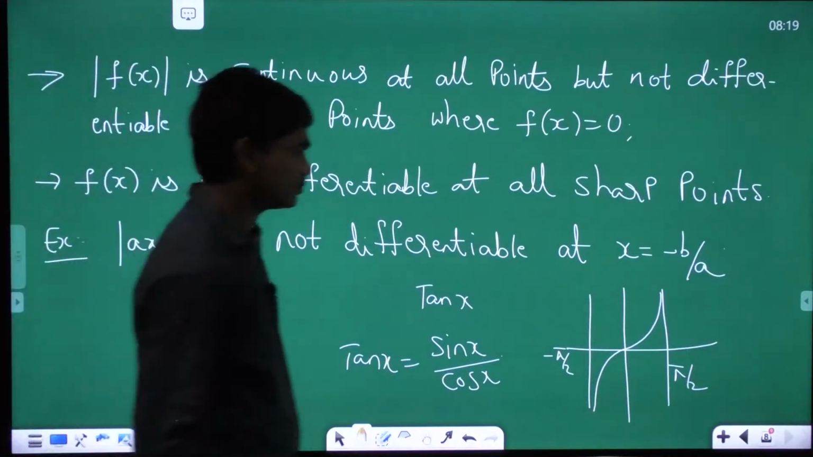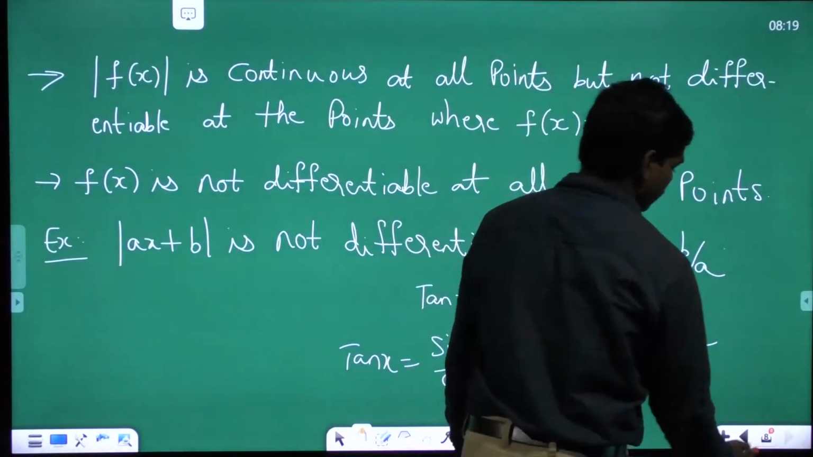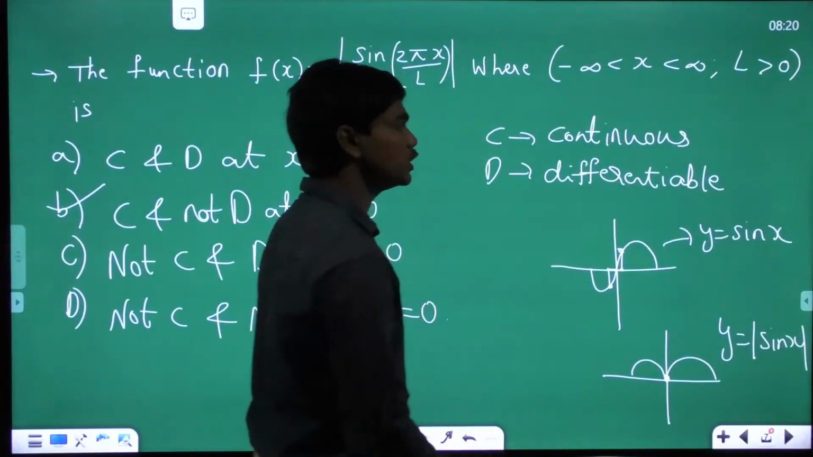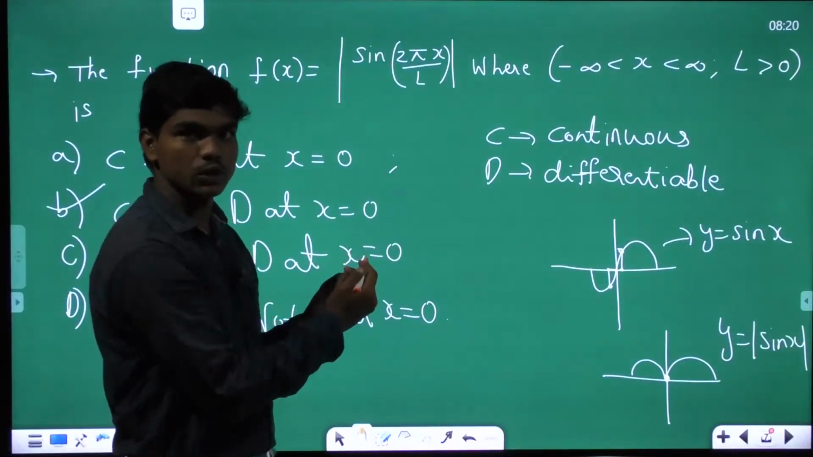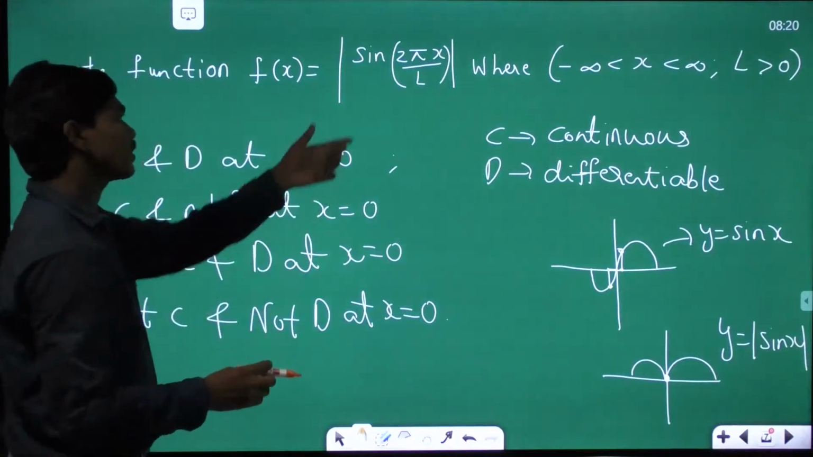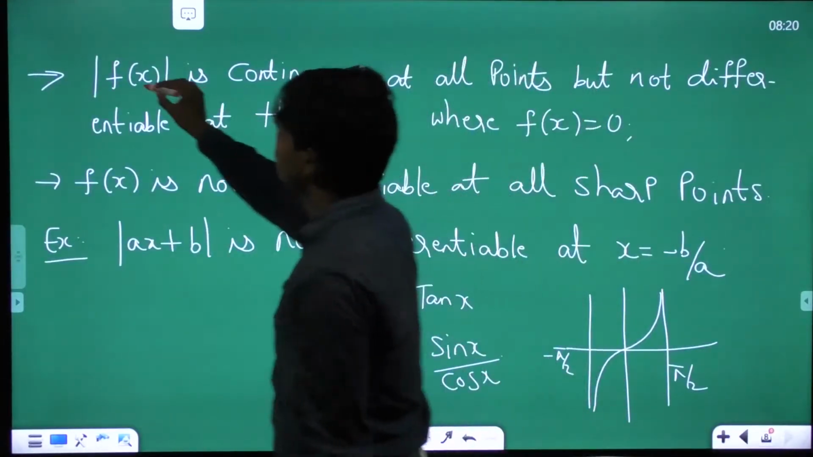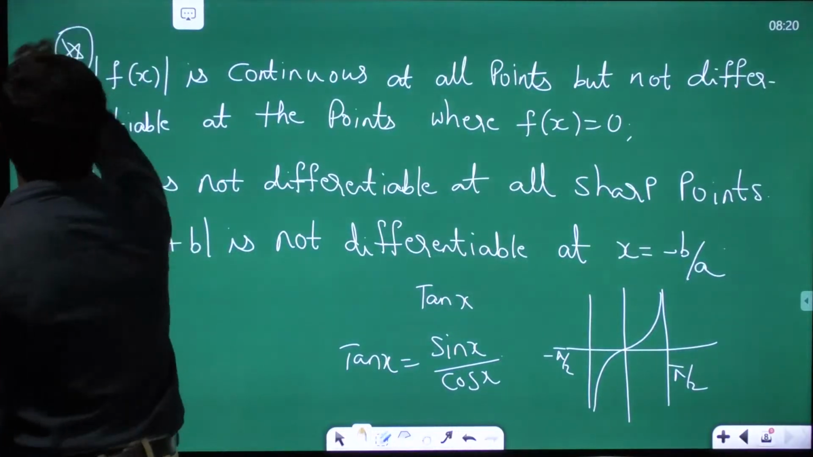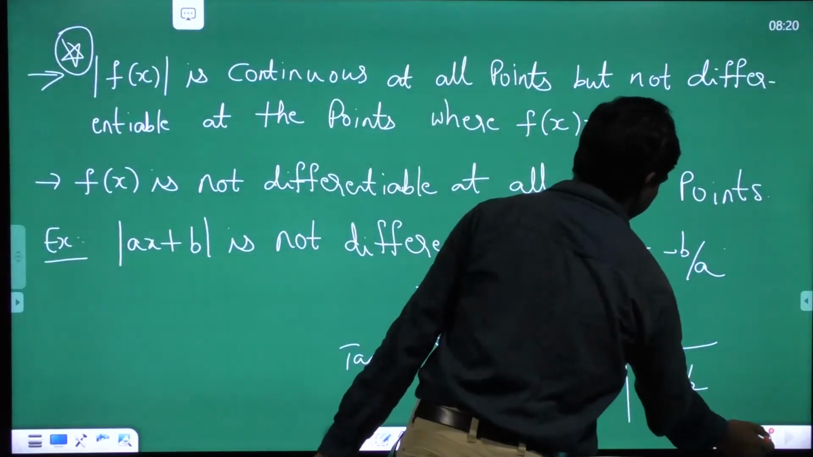See here. Yeah, for a function to be differentiable, it should definitely be continuous. That's what we have seen yesterday. Because when x plus h is tending to x, it should have a continuous path to follow. Okay. So now coming to this example, f of x is continuous at all points, but not differentiable at points where f of x is 0.